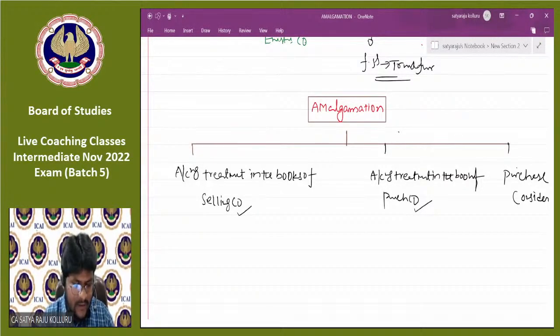Okay, before proceeding with the problematic issues. Sir, do the existing companies, the amalgamating companies, exist individually or do they get wound up? Yes, my dear, they liquidate individually, because here A Limited and B Limited are there, right? A Limited is going to liquidate individually and B Limited is also going to liquidate individually. Then AB Limited will take over A Limited and B Limited. You are right. Sir, can we also use the terms melting company and acquiring company? Fine, acquiring company is good. If you want to use that terminology, acquirer and acquiree, you can use. Okay, melting is not the word. Just for understanding, I told you amalgamating and amalgamated.